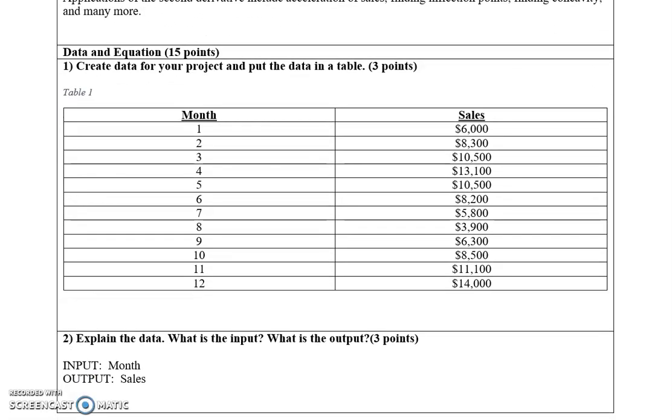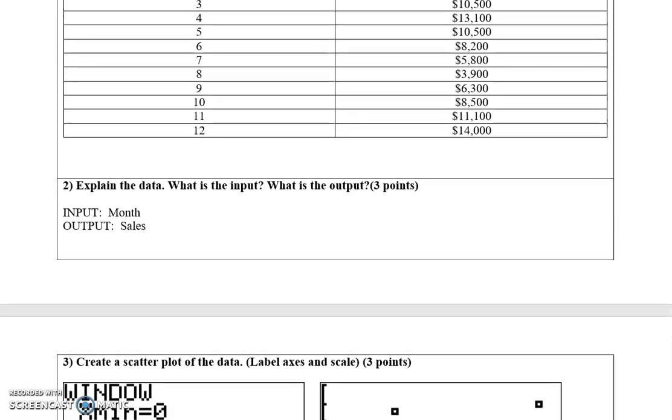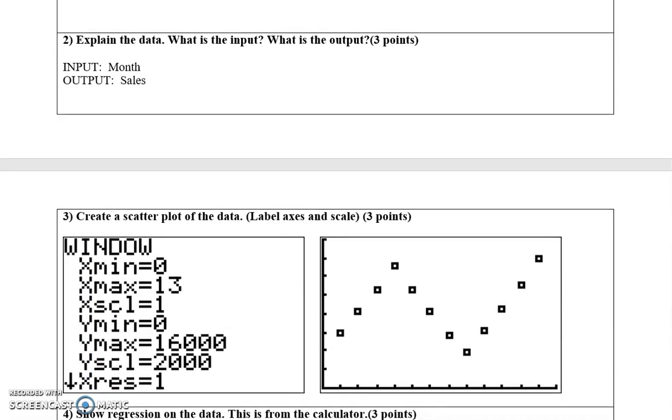I created some data for this project. So in month 1, sales were 6,000. Month 2, sales were 8,300. Month 3, 10,500. Month 4, 13,100. Month 5, 10,500. Month 6, 8,200. Month 7, 5,800. Month 8, 3,900. Month 9, 6,300. Month 10, 8,500. Month 11, 11,100. Month 12, 14,000. My input is month, my output is sales.